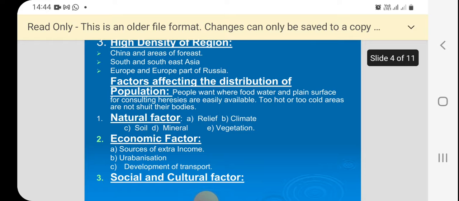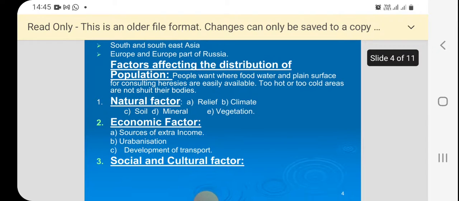Then the main factors which make the distribution of population uneven. One is natural factors: relief, climate, soil, minerals. Wherever there are mountainous places, that area naturally has low population. Wherever there are favorable climates, that area has high density of population.